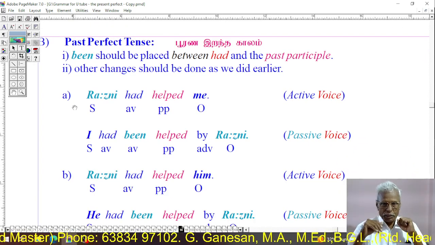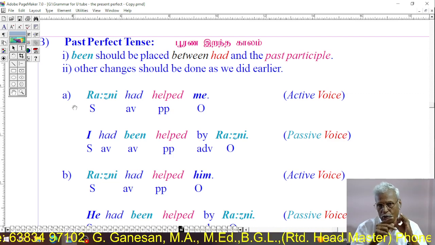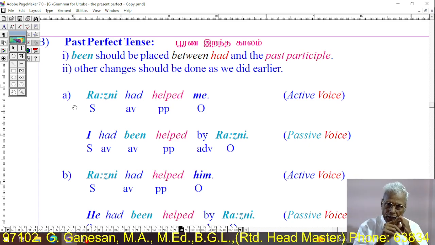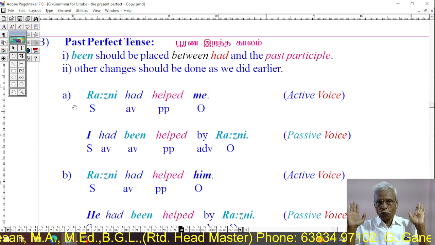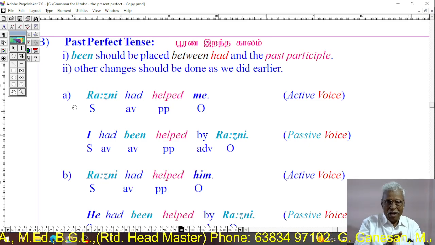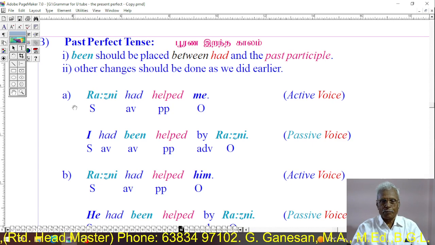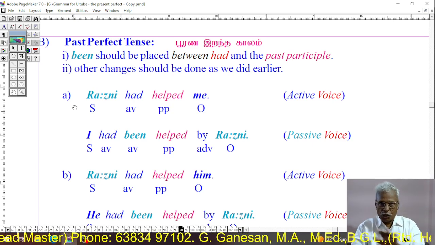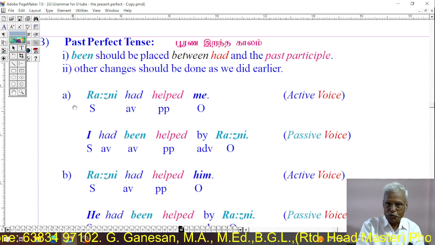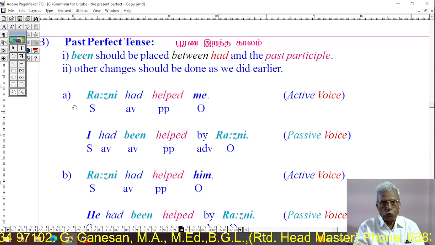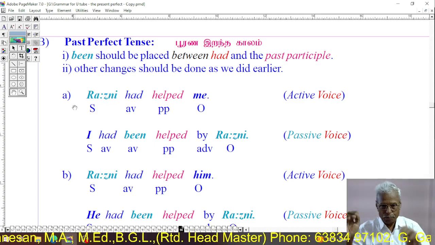Then past perfect. Dear students, we know in past perfect two verbs are used. One is had, H-A-D, and the second verb is the past participle. When we change from active into passive, we have to place been between these two verbs. Then there is no change at all. The subject and object should be interchanged, that's all. Regarding the verbs, be alone should be placed between these two verbs, and had should be kept as it is for all the eight subjects.